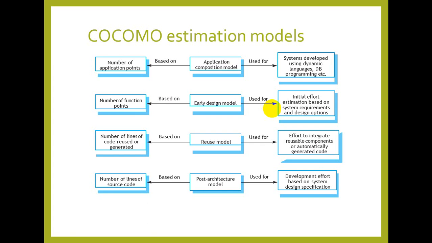So the COCOMO estimation model gives four different types of estimates. One for the application level, one for the requirements and function points level, one for the reusable components, keeping in mind the reusable components, and one for the development effort, that is the lines of code to be written. Okay.